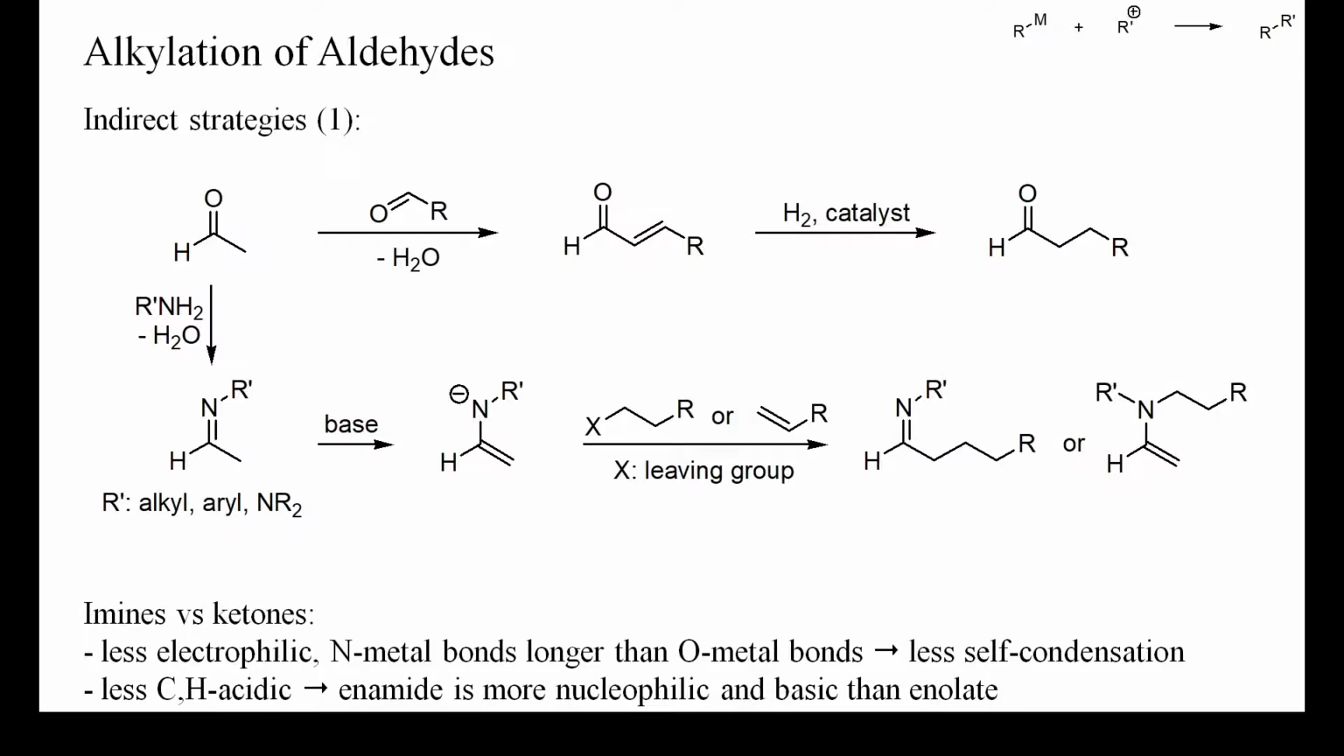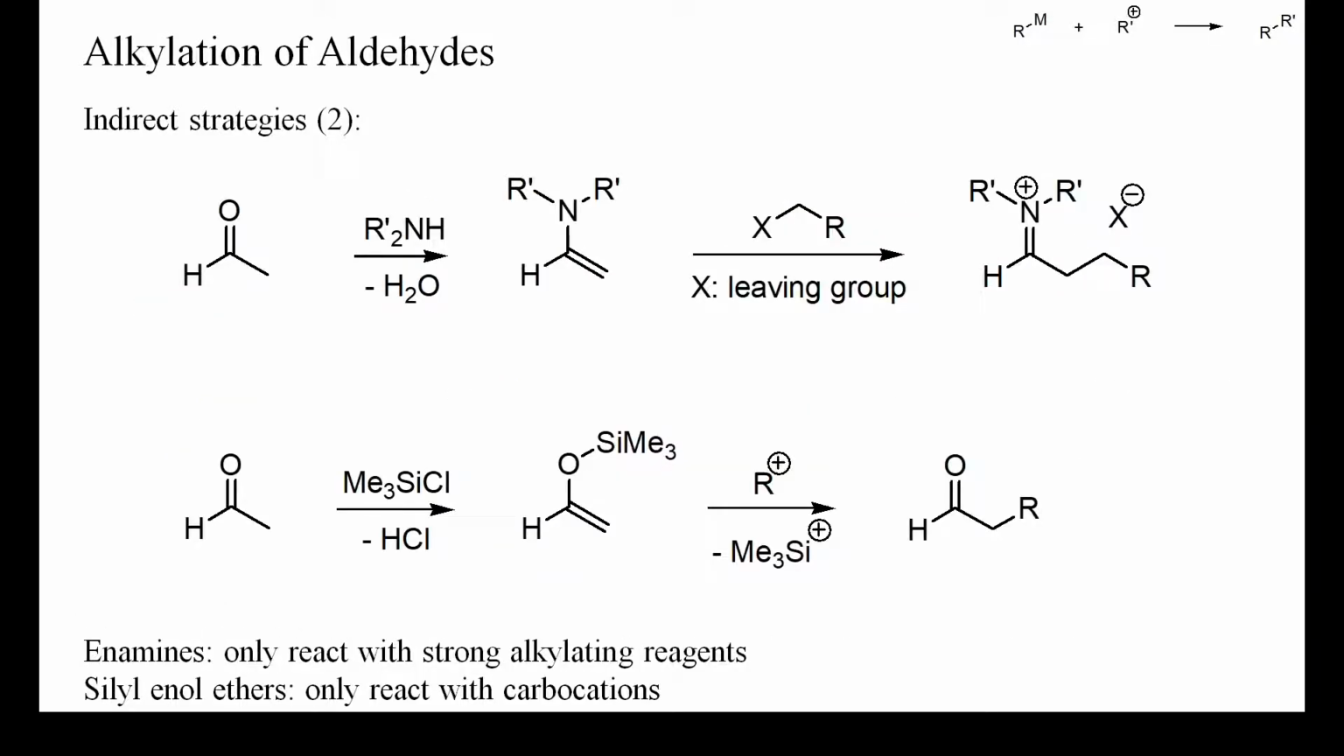These are less electrophilic and acidic than aldehydes, and therefore easier to alkylate without simultaneous self-condensation. Further indirect strategies include the alkylation of aldehyde-derived enamines or silyl enol ethers. I'll discuss the alkylation of enamines more thoroughly in a later video, but in general, enamines only react with strong alkylating reagents, such as benzylic or allylic halides, haloacetic acid derivatives, and alpha-haloketones. Silyl enol ethers usually require acidic reaction conditions and carbocation-like electrophiles to undergo alkylation.